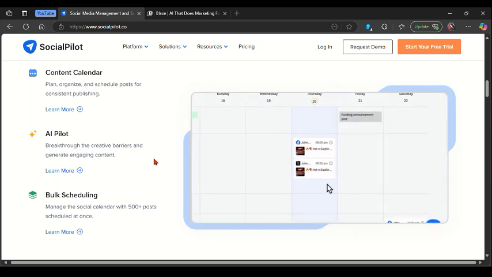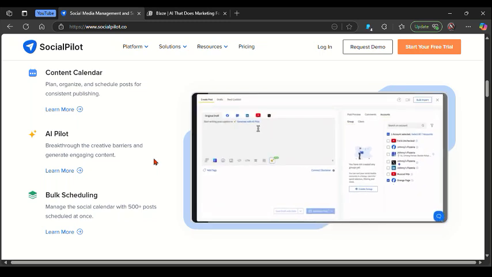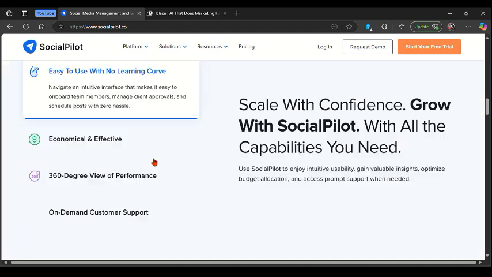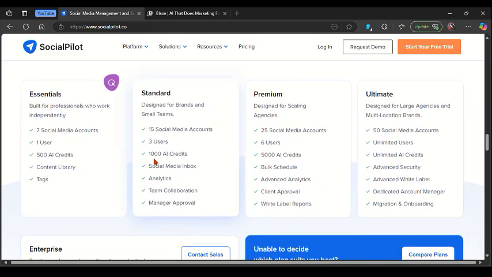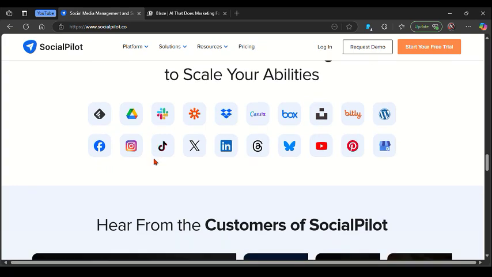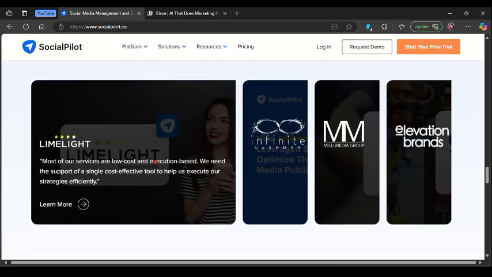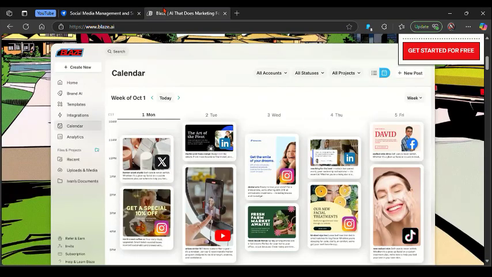Talking about Blaze AI on the other side, it's an AI-driven social media assistant that's gaining traction in 2025 for its content ideation, style modeling, and performance optimization, geared towards creators, entrepreneurs, and lean teams. Blaze AI also offers a streamlined UI, automated workflows, and creative content prompts powered by AI.